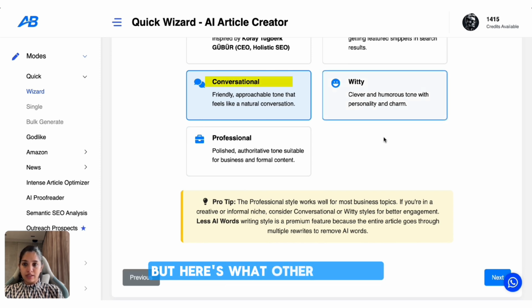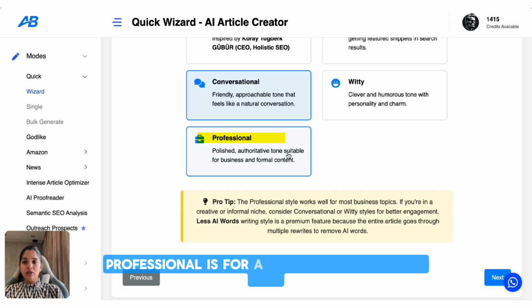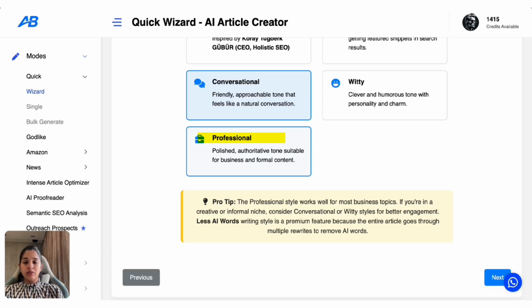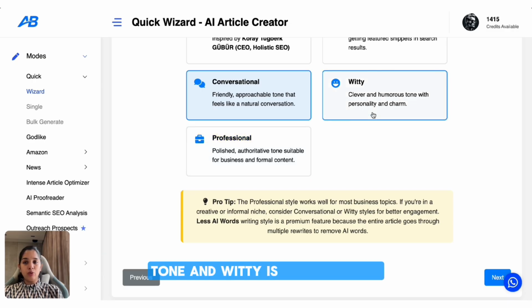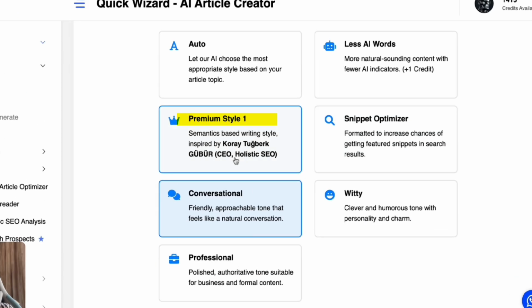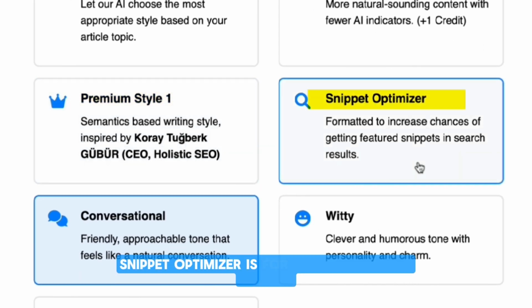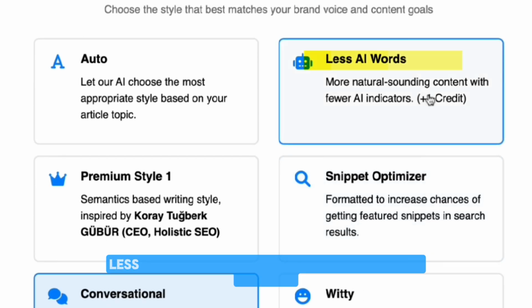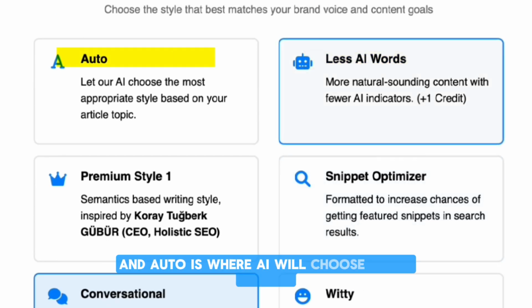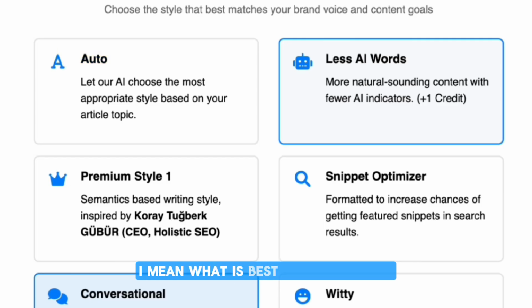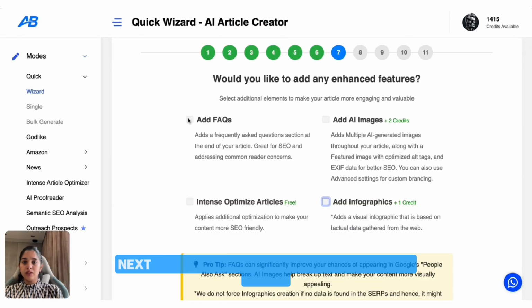But here's what other styles do. Professional is for a more formal and B2B tone, and witty is more playful. Premium style 1 is for SEO structure. Snippet optimizer is for a quick Google answer. Less AI words means your blog will sound more natural, and auto is where AI will choose what is best for your topic. Next, here I'm going to tick on all the 4 boxes.